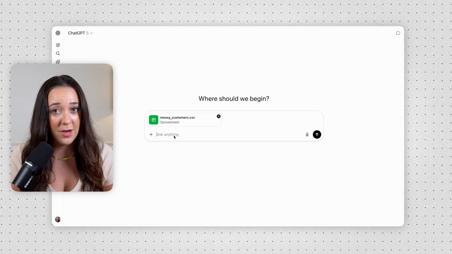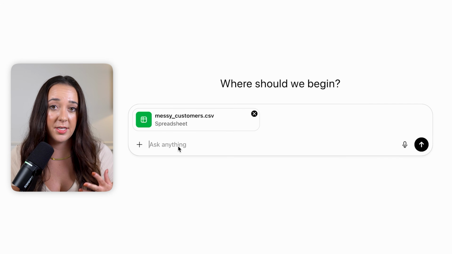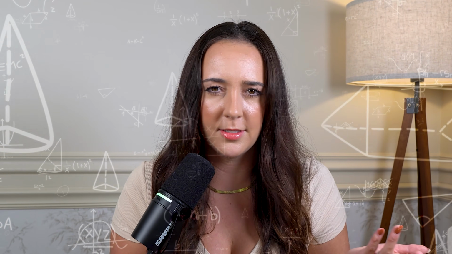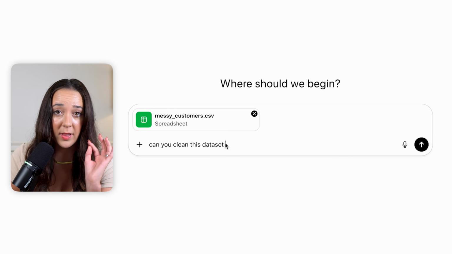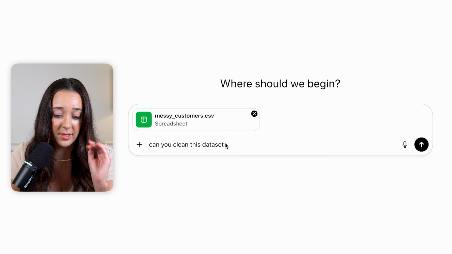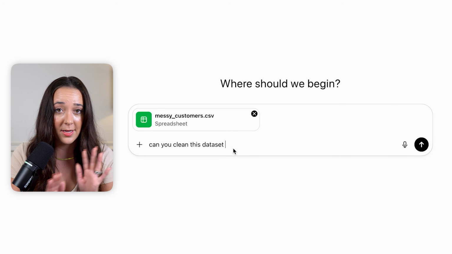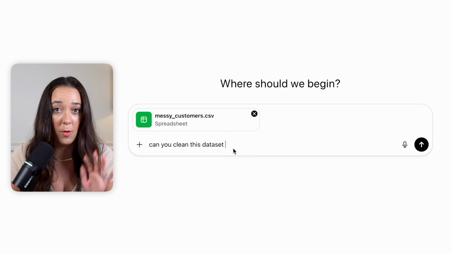Okay, I have ChatGPT opened and I actually just uploaded my dirty data set, which I ironically also made with ChatGPT because I prompt engineered it based on the skills that I wanted to cover today. And it actually made me a really great data set that was dirty so I could actually clean it. So I made a data set that was dirty so I could clean it. It makes sense, okay? But to actually show you how powerful AI can be in helping us write code and clean data, I'm just gonna ask a very simple prompt. Usually you wanna be very specific about what you want, but I'm just gonna be super vague. Can you clean this data set? And let's see what we end up with.